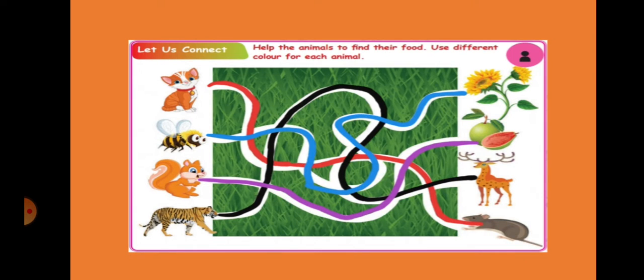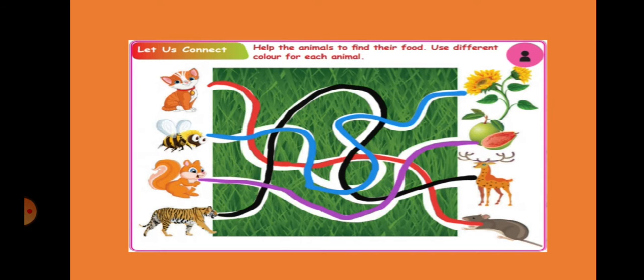See here, help the animals to find the food. Use a different color for each animal. First one is cat. Cat is finding a mice. Second one, honeybee. It is finding honey from the flower. This is squirrel. It will eat fruits. And this is tiger. Tiger will be eating deer. So just draw this.